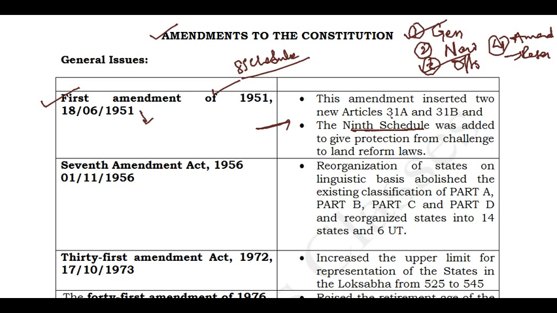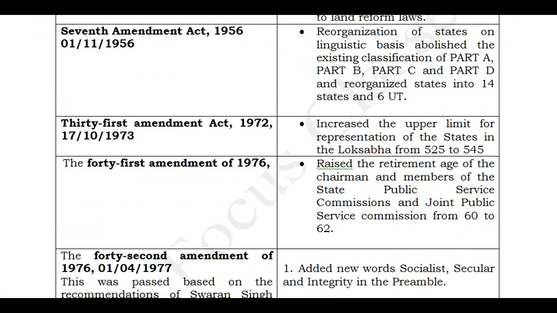This also gave effect to two articles, 31A and 31B. These two talk generally about how the government can acquire any property whenever it wants, for the interest of the public. For the interest of the public, the government can acquire some properties. That is what is given in Article 31A. And the date given here is the date from which this Constitution Amendment Act came into existence. Please remember. And the second important act is the 7th Amendment Act.